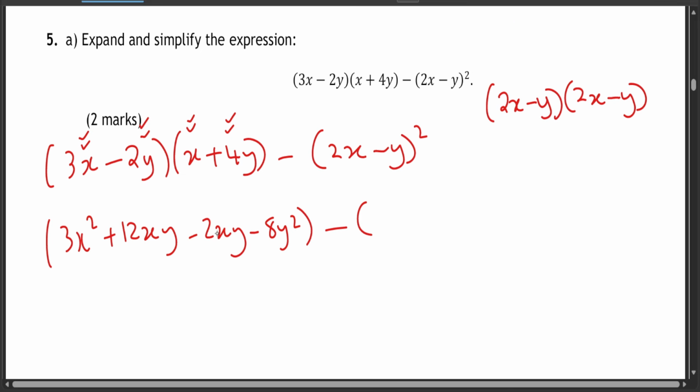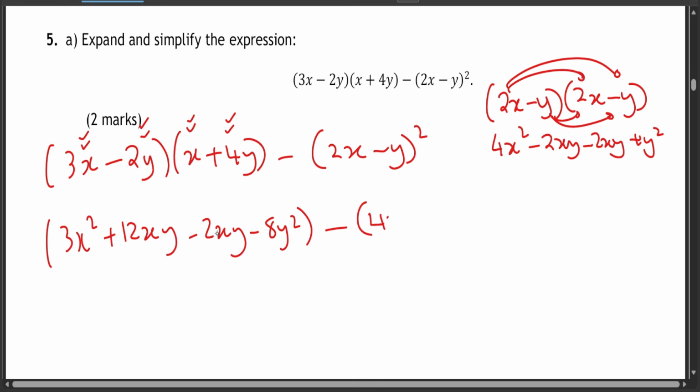So 2x minus y times 2x minus y: 2 times 2x is going to give you 4x squared. 2x times negative y is going to give you negative 2xy. Negative y times 2x is negative 2xy. And negative y times negative y is going to give you plus y squared. So finally, it's going to give you 4x squared minus 2xy minus 2xy, which is minus 4xy, plus y squared.